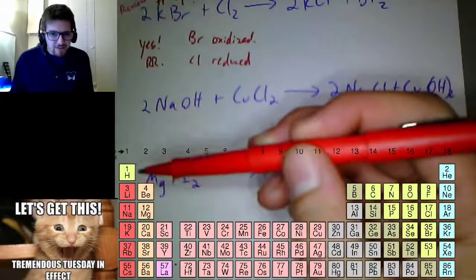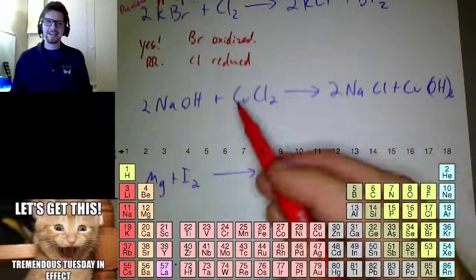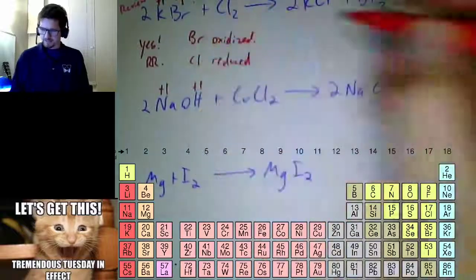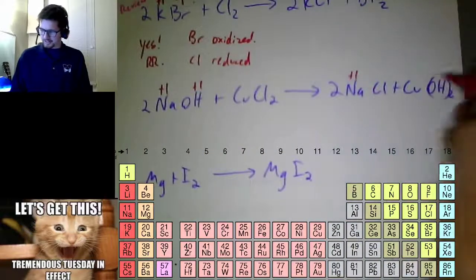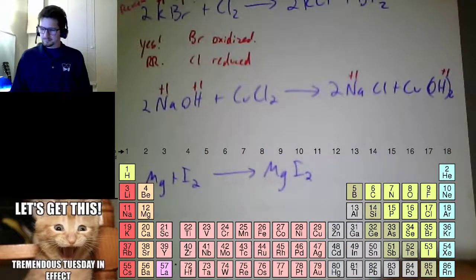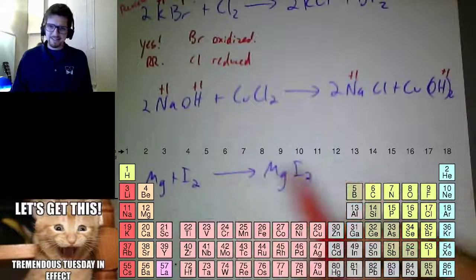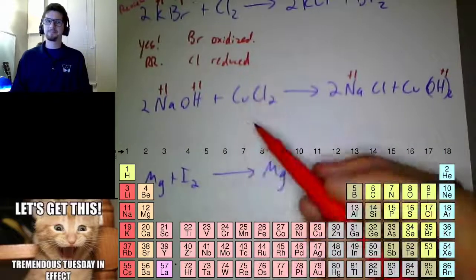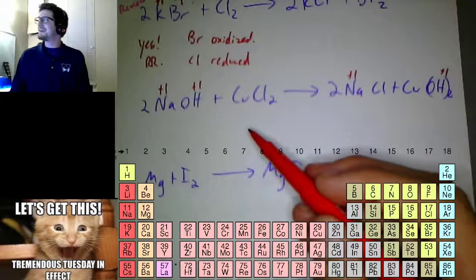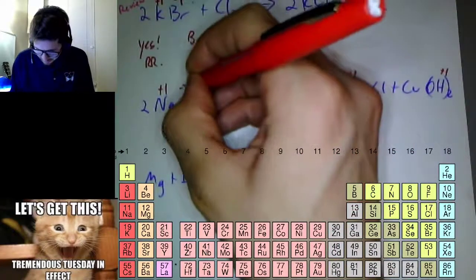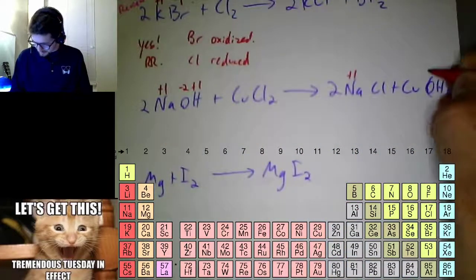Do I have any group 1ers? Hydrogen, lithium, Na. There's Na. That's plus 1. There's hydrogen. That's plus 1. Na plus 1. Hydrogen plus 1. All right. Group 2. Any magnesium? No. Let's see. Any H's are plus 1. Any O's are -2. Hey, there's an O. That's got to be -2. There's an O, -2.